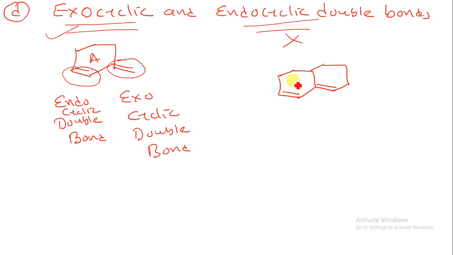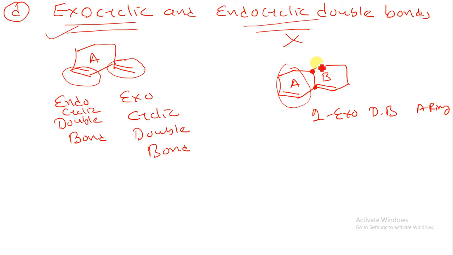Now we have two rings, let's say A and B. Just remember this: suppose I want to calculate the exocyclic double bonds for the A ring, I just have to see the double bonds present on this carbon atom. Suppose I cover this A ring with my hand and look at the double bond over here, there is only one double bond adjacent to this carbon. So there is one exocyclic double bond for the A ring.